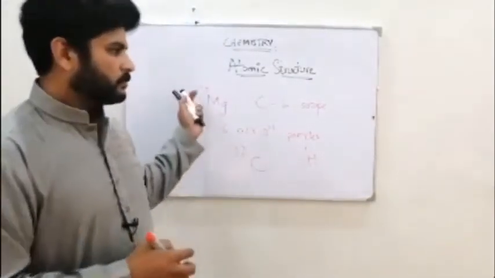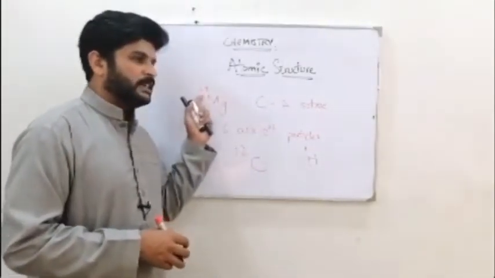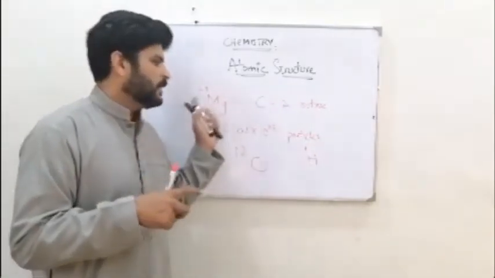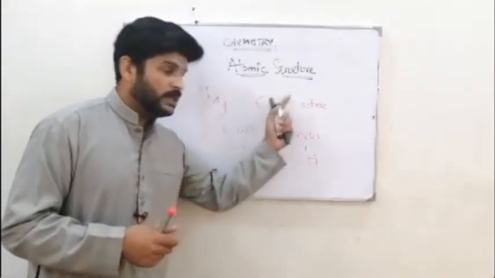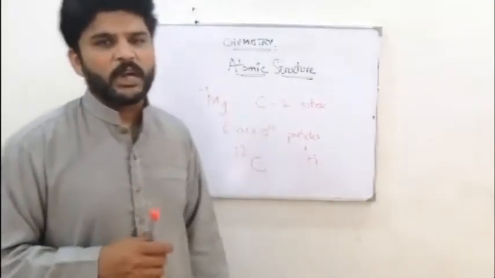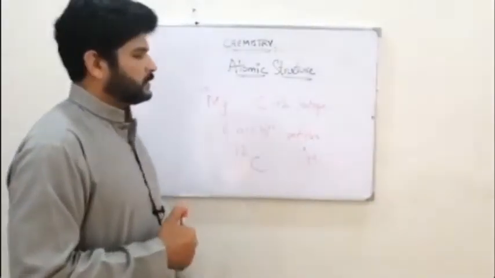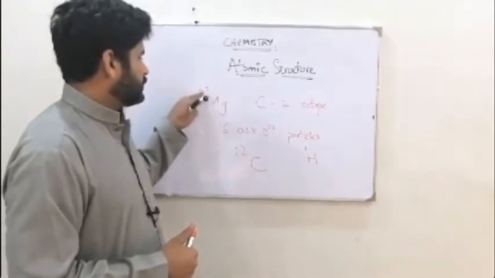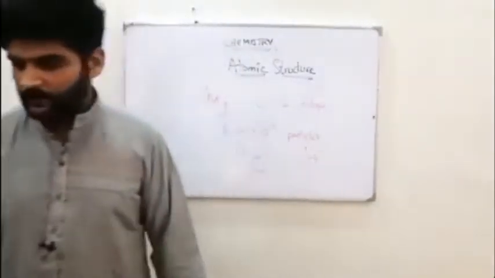That's why we always talk about this as relative atomic mass. It is not exactly the atomic mass. It is relative. Relative to what? Relative to the carbon 12 isotope. All the masses of the elements are related to the carbon 12 isotope.